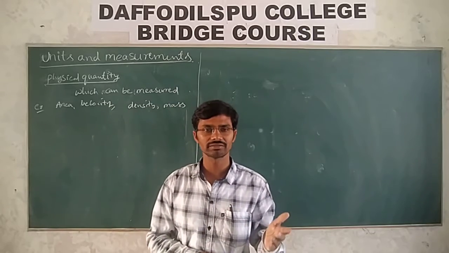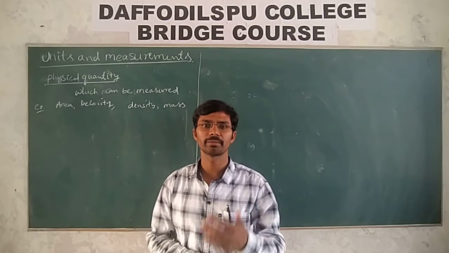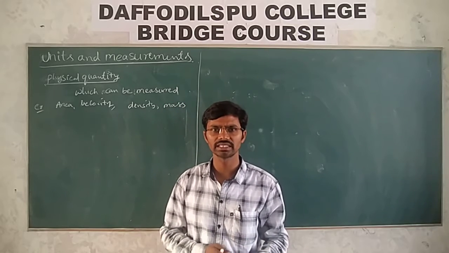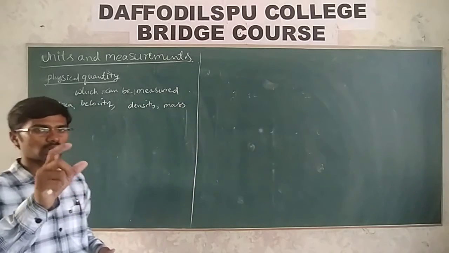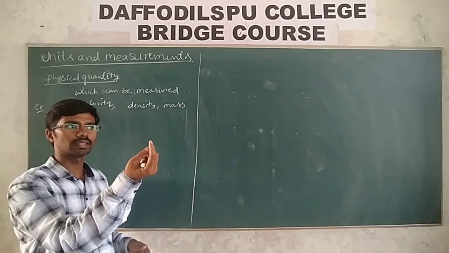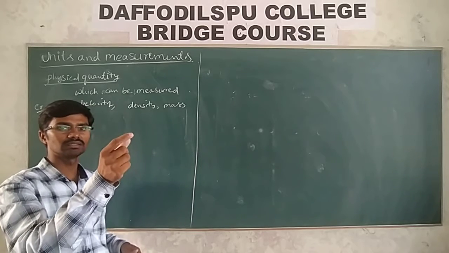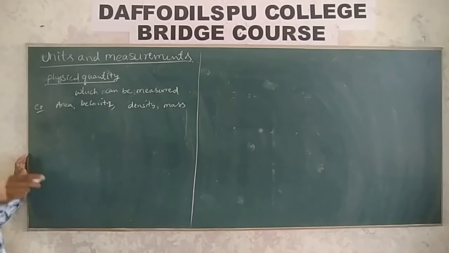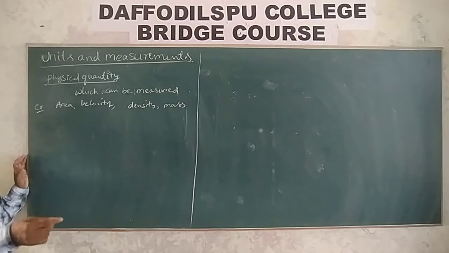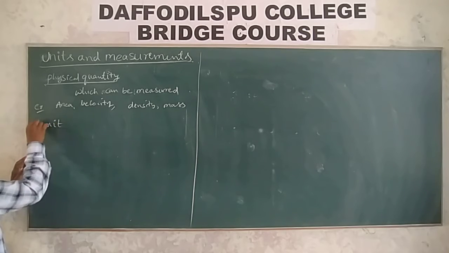Or if I ask to measure with a scale, 1.65 meter or 165 centimeter. You compare your height with a centimeter, so your height is 165 times that of the centimeter. That is what we are using, centimeter or meter or foot, whatever it is, nothing but a unit.